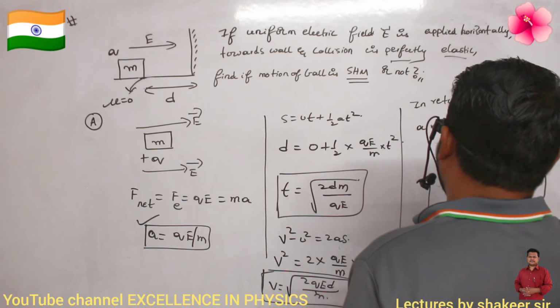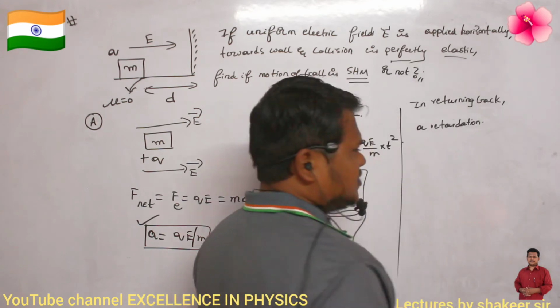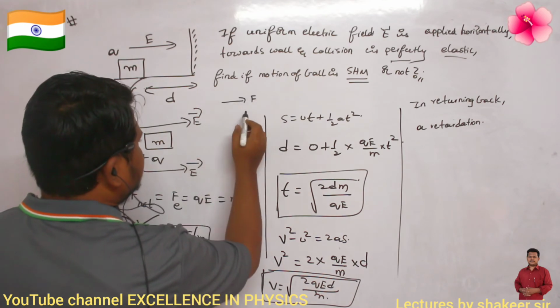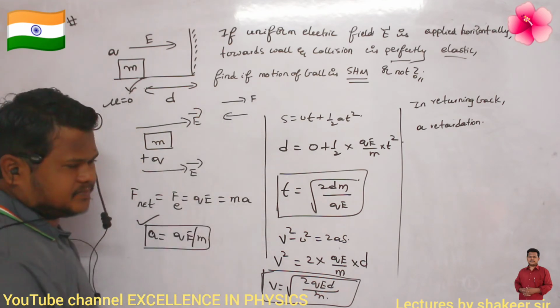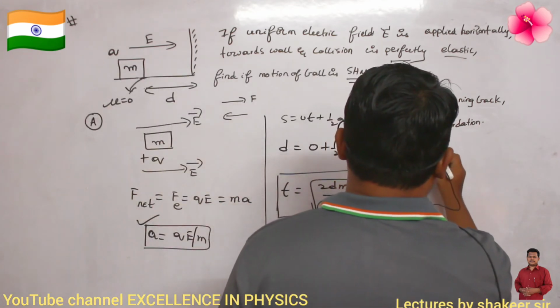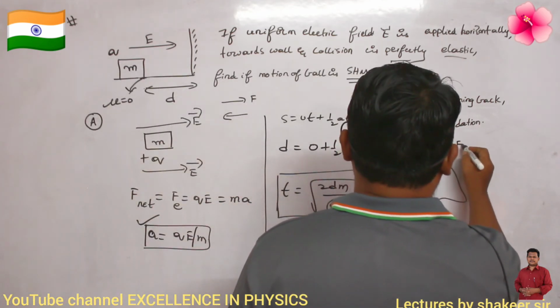Now it is not accelerating, no? Why retardation? Because the force is acting in this direction, but the body is moving in this direction. The magnitude of retardation is the same, a is equal to minus qE divided by m.